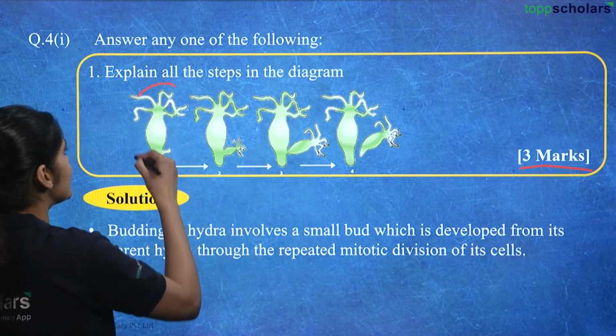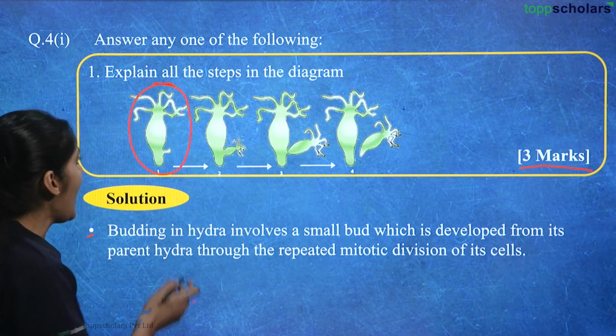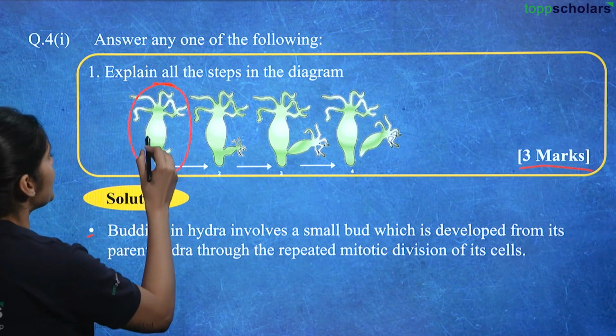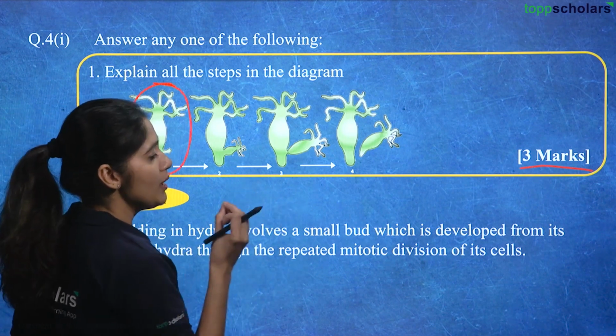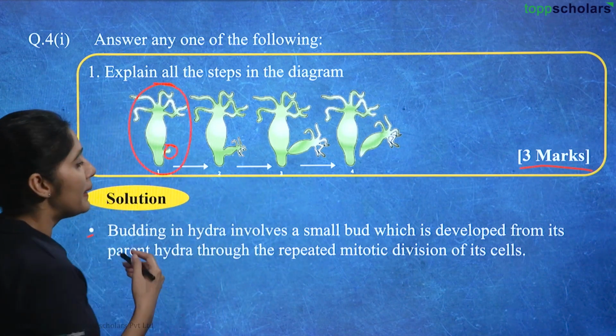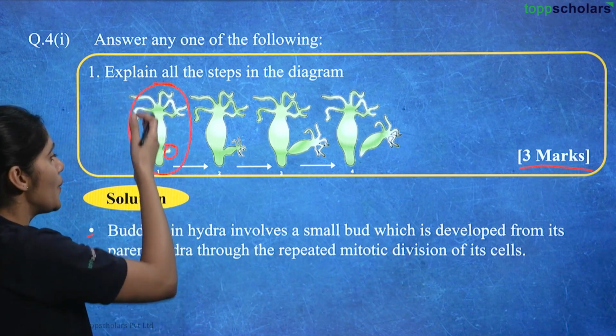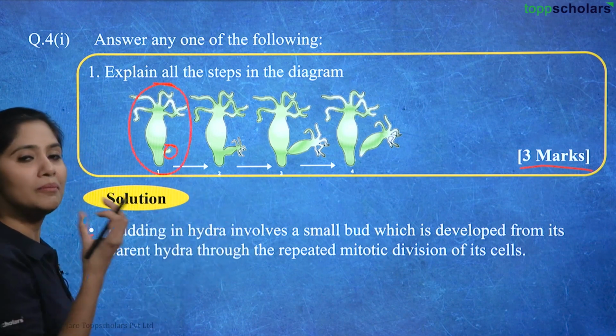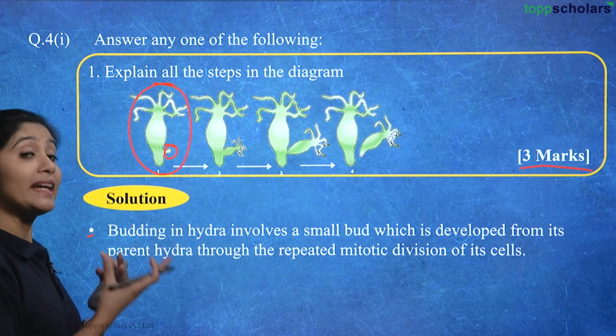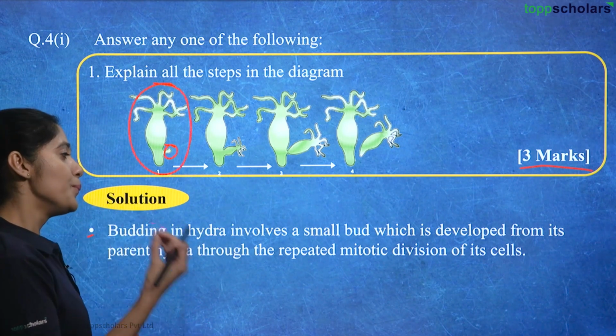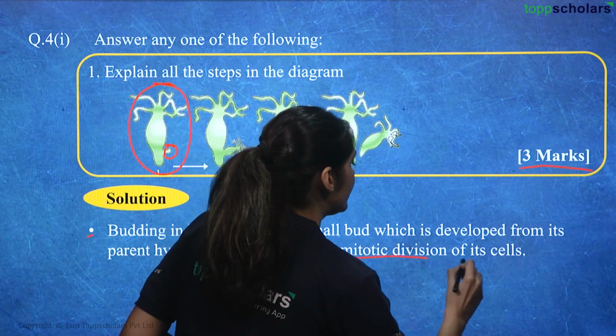So here this is the parent hydra, and if you can see, budding involves a small bud formation. So from the parent hydra, a small bud develops on its own body because of the mitotic division of its cell.